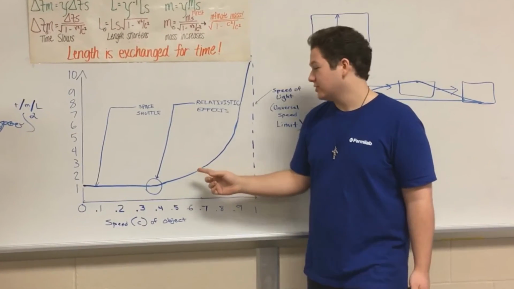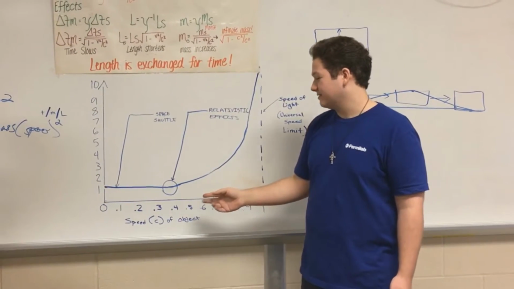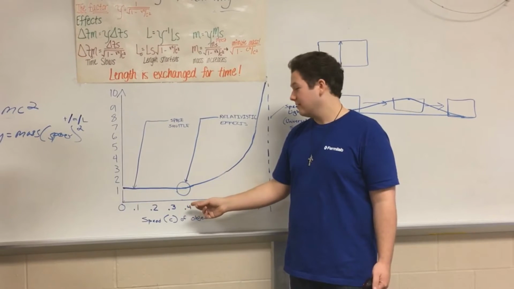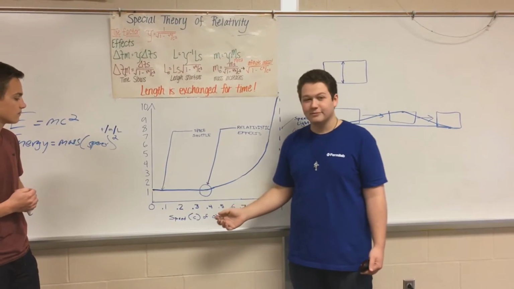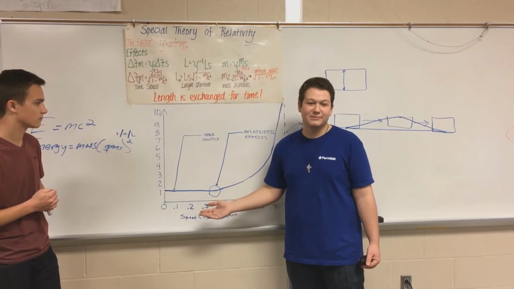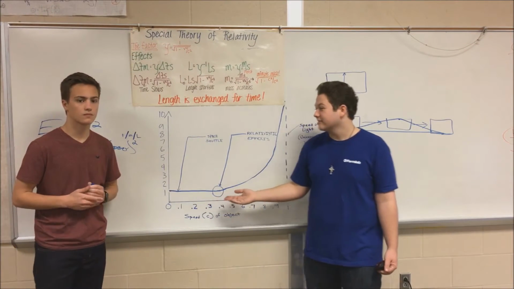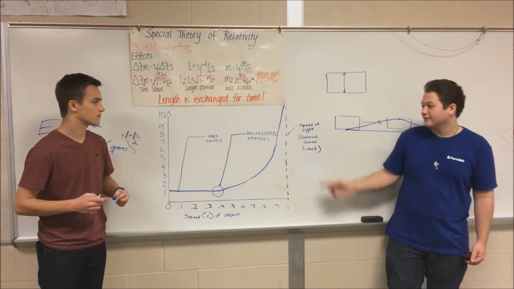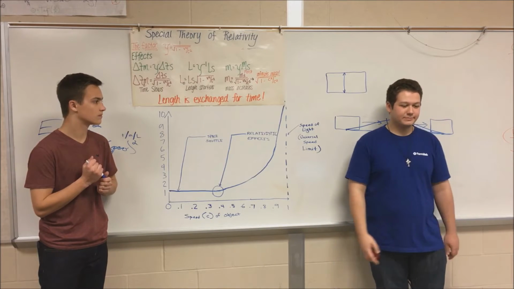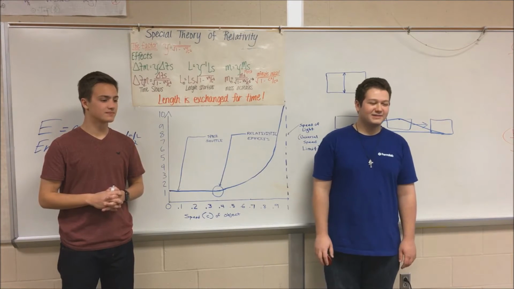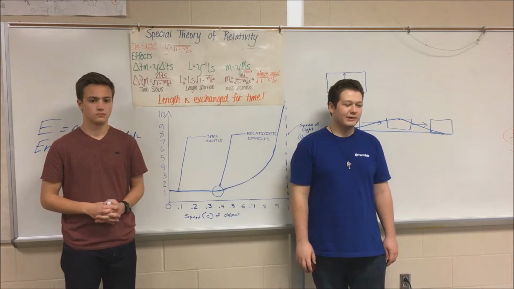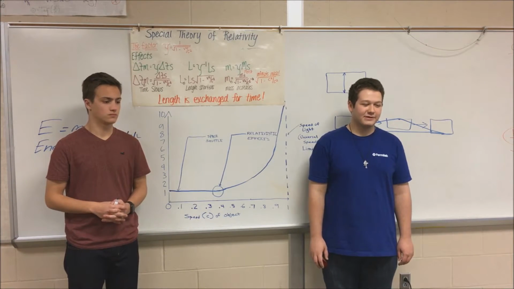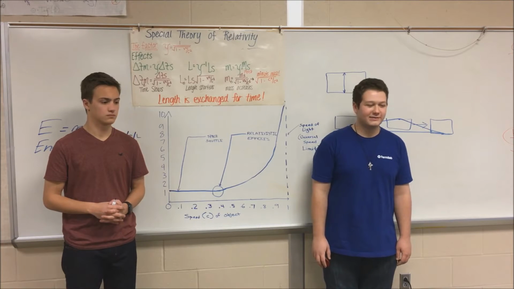Relativistic effects start showing up when an object is going around 0.35 or 35% the speed of light. However, the fastest we've ever been able to go is about 9% the speed of light, which is how fast the space shuttle is going. And the speed of light is the universal speed limit. As Einstein's special relativity states, it is impossible to travel at the speed of light. We also learned that time passes differently for observers who see motion in a different way.